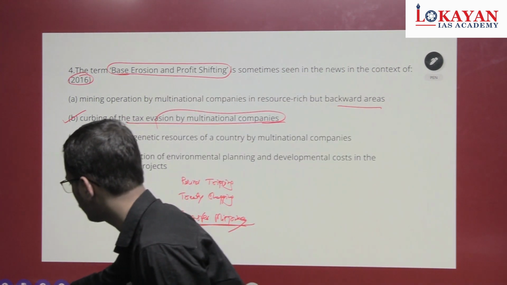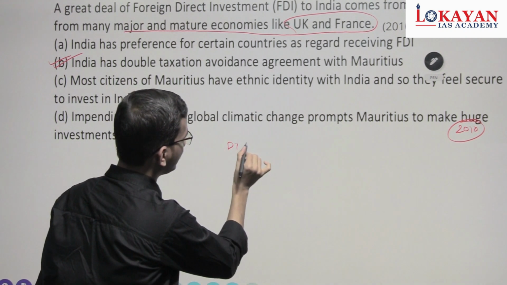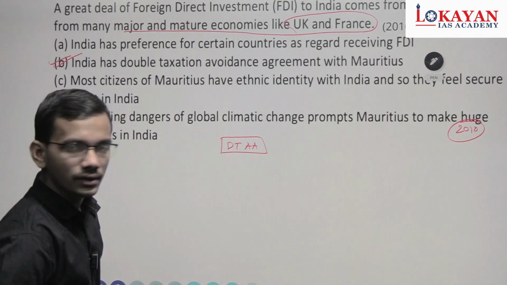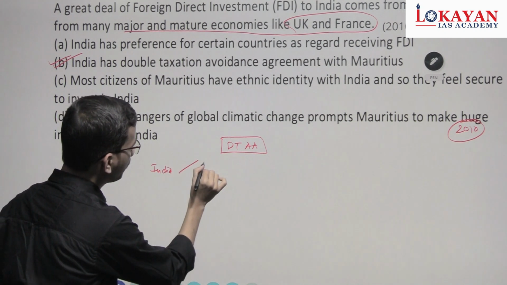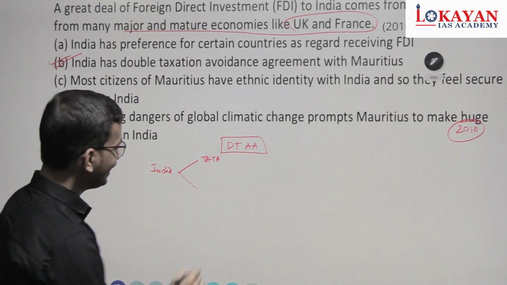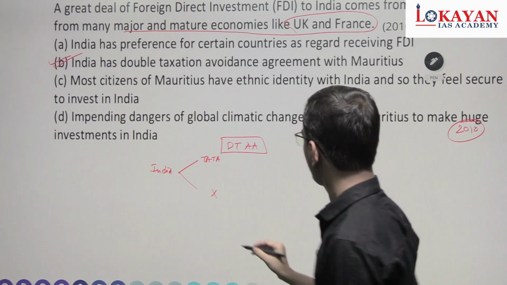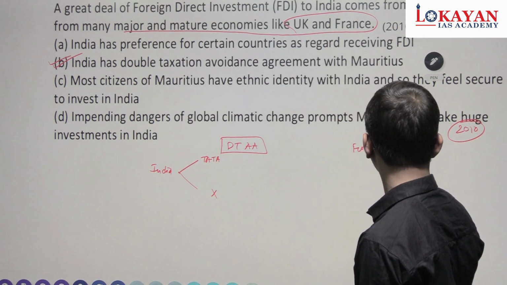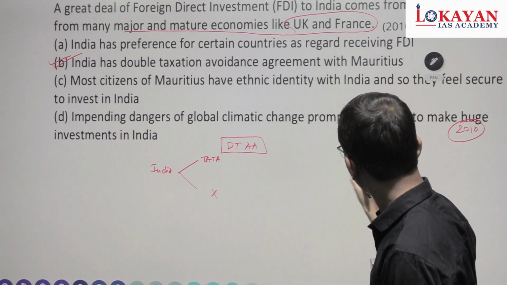Okay, so let's understand double taxation avoidance agreement, DTAA. Suppose in India we have a company Tata Motors. Also we have a company X from a foreign country. So in the foreign country there are branches of Tata Motors.